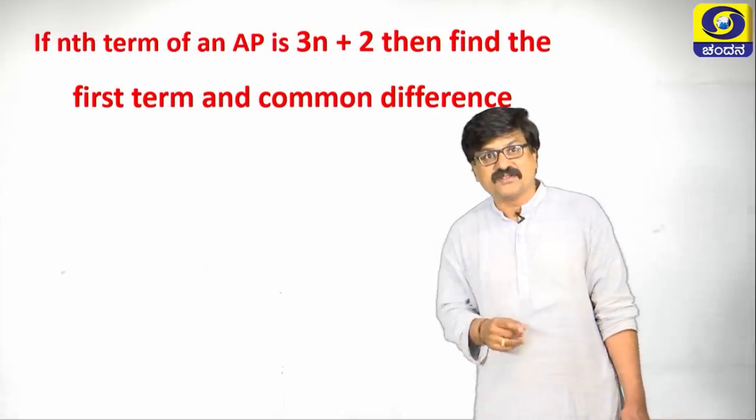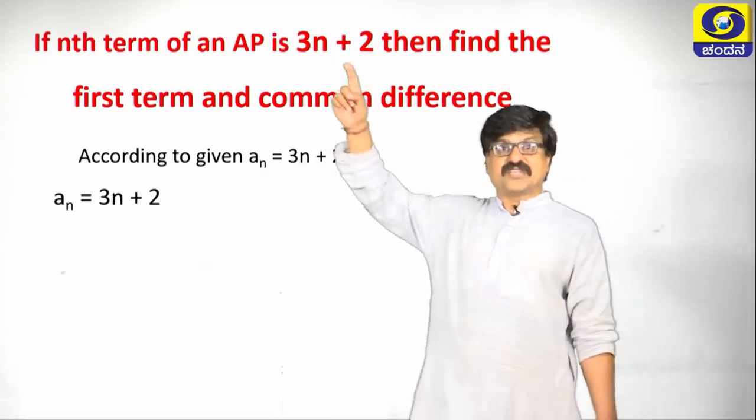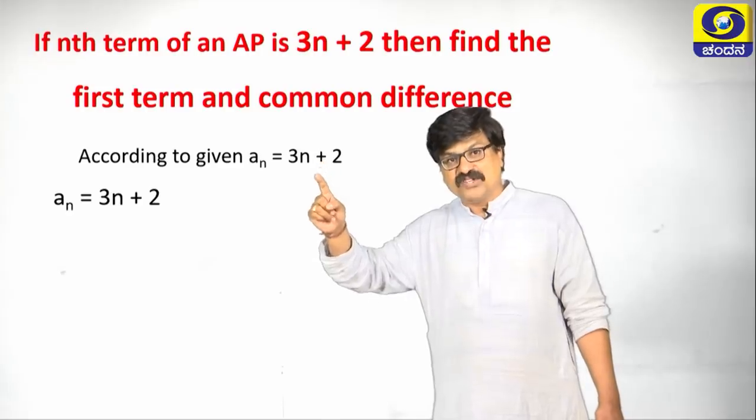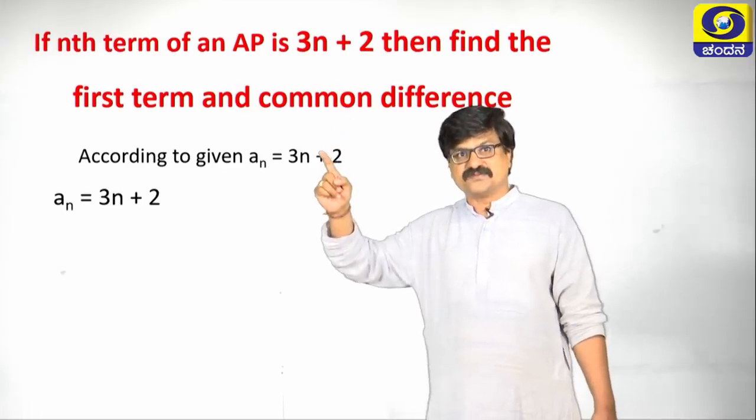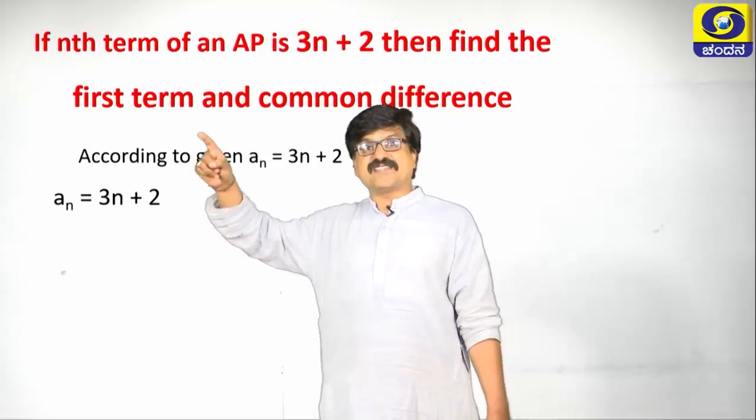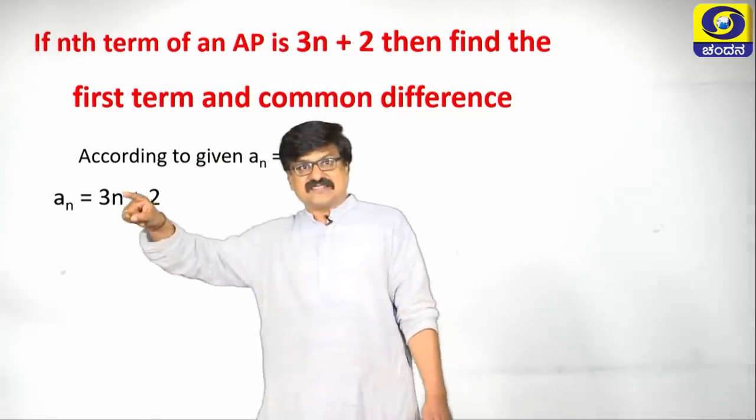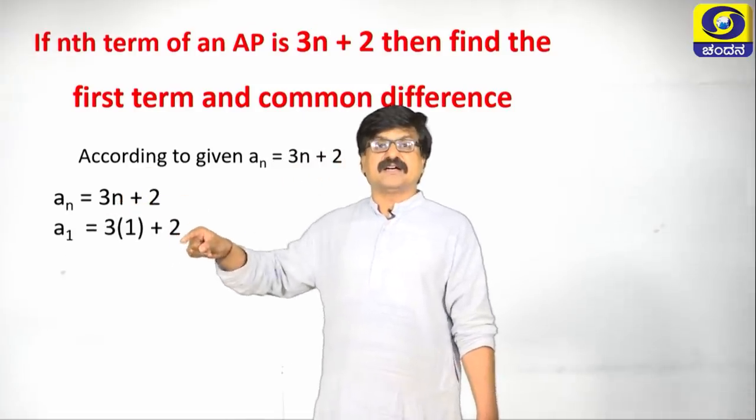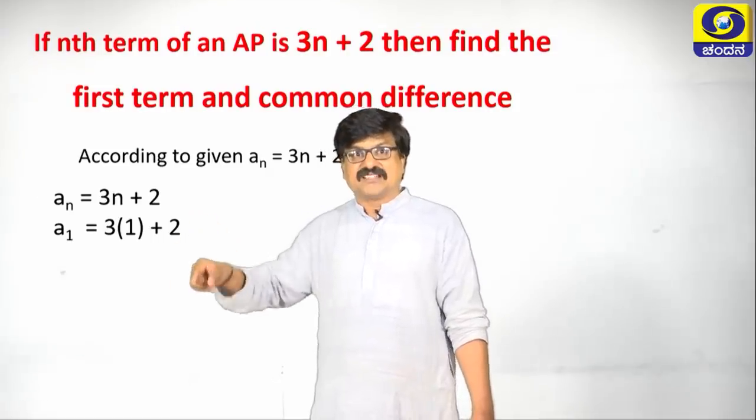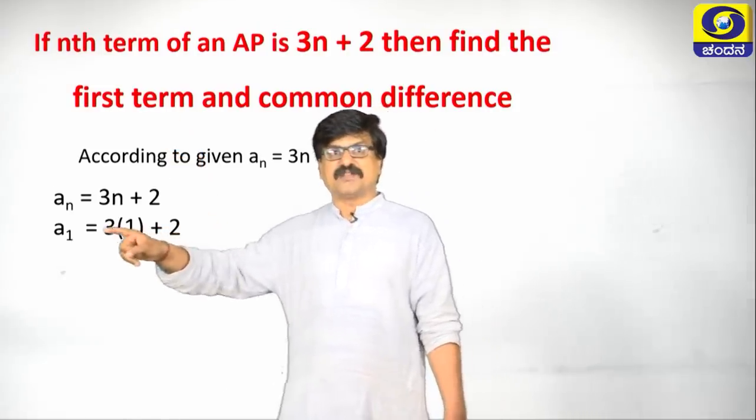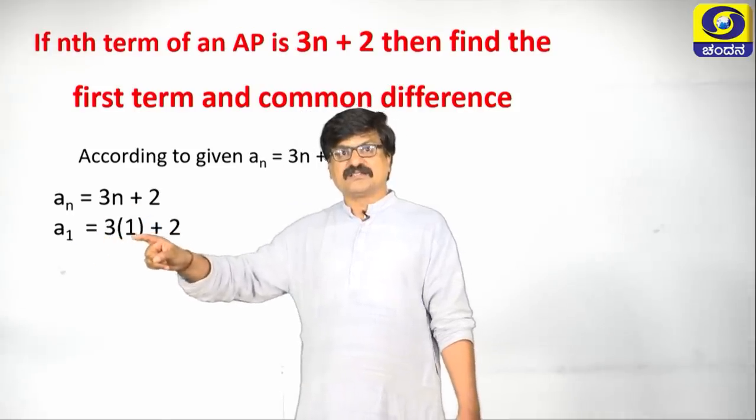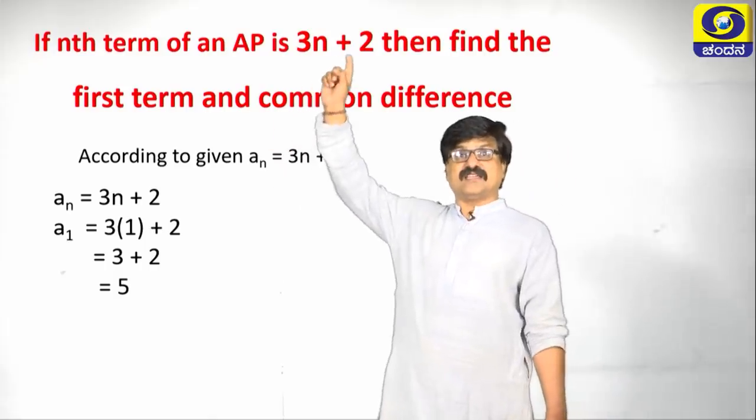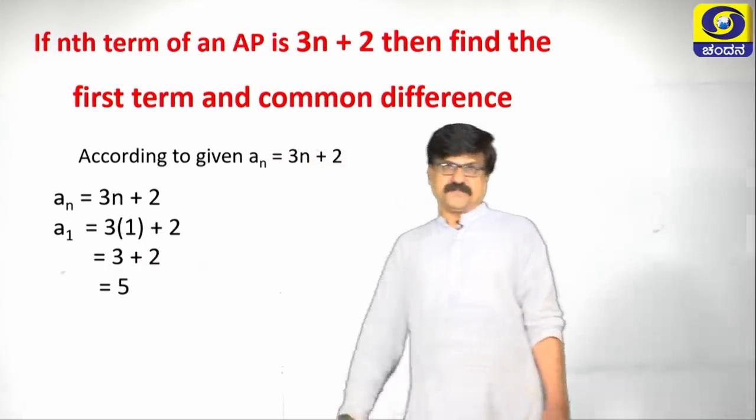So in this problem, according to what is given, the nth term stands for an. The value of an is 3n plus 2. Again I have written it here. How to find the first term? In place of n, substitute 1, and the number we get is the first term. Let us see here, I am replacing n with 1: 3 into 1 is 3, plus 2, that is 5. For this nth term, the first term is 5.